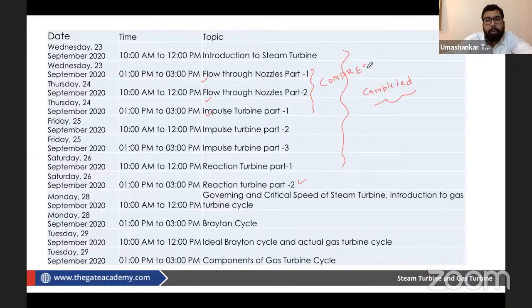As a responsible student, I hope all of you are aware that this topic is also added in the GATE 2021 syllabus. If you see all these lectures, it will help in your preparation. You will be covering steam turbine, gas turbine, as well as compressible flow. Almost all the topics that have been added in the GATE 2021 syllabus are thoroughly covered here.